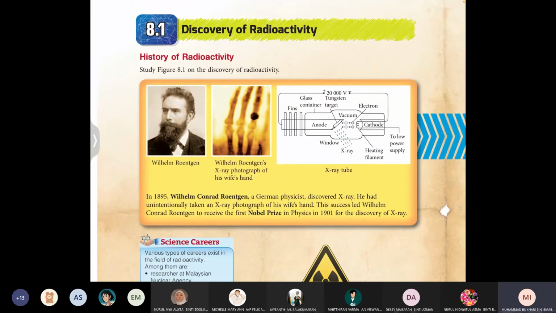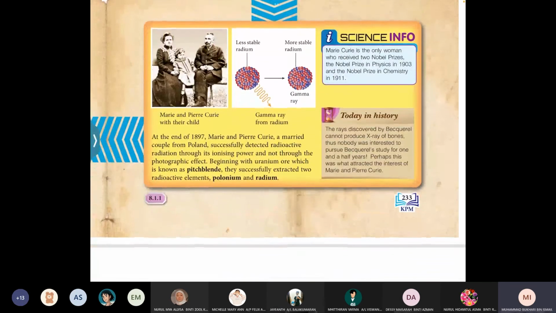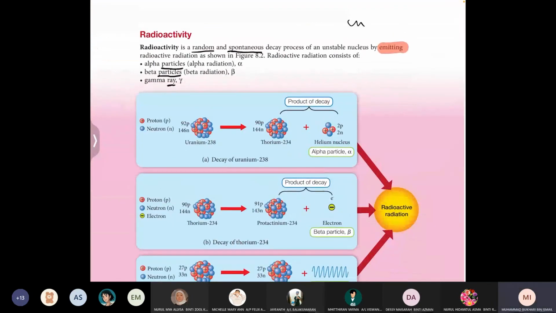Here, the discovery of radioactivity. As I mentioned earlier, you can read this one yourself. This is about history. I just want to pay attention to the subtopic radioactivity. I have mentioned just now that radioactivity is a random and spontaneous decay process. What do we mean by random and spontaneous? This means that this process does not depend on pressure and temperature.